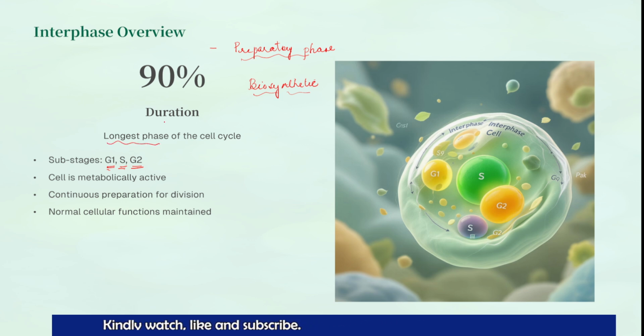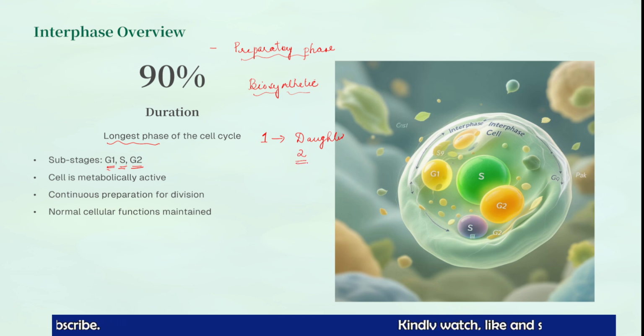So in the cell cycle, the longest one is the interphase. Why is it called the longest? I will give you one example. In human cells, the parent cell divides into daughter cells, one cell into two daughter cells.